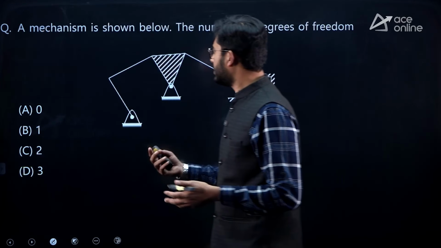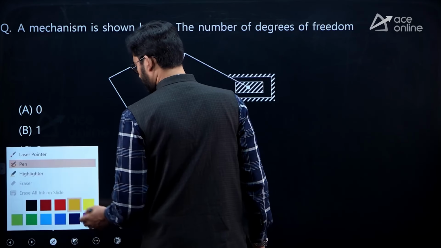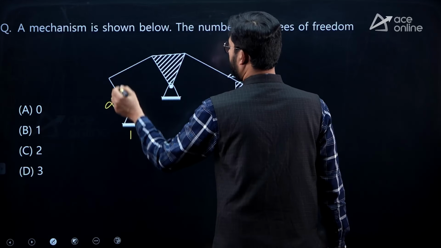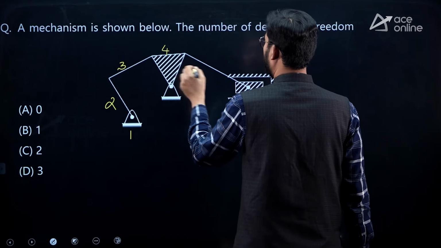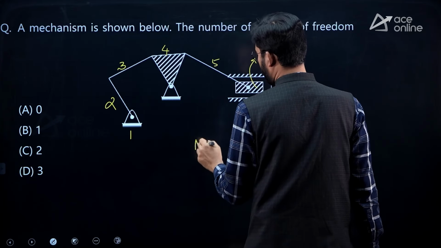In the next question, it is asked to compute the mobility of the mechanism. So here is the question. This is link number 1, that is fixed. This is link number 2, link number 3, link number 4, link number 5, and link number 6. So number of links we have got is 6.